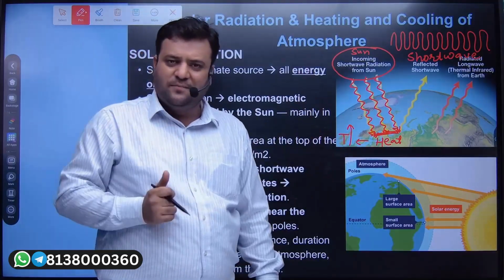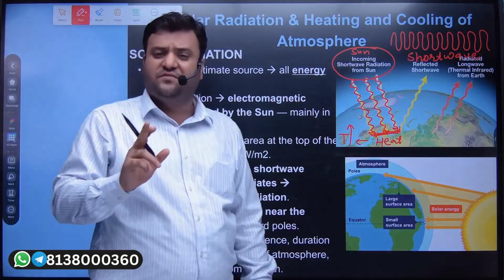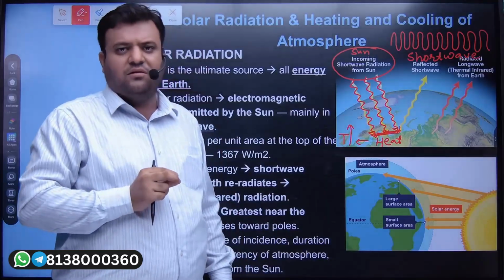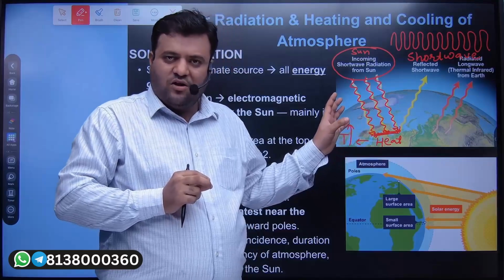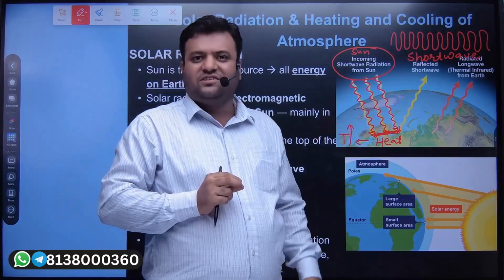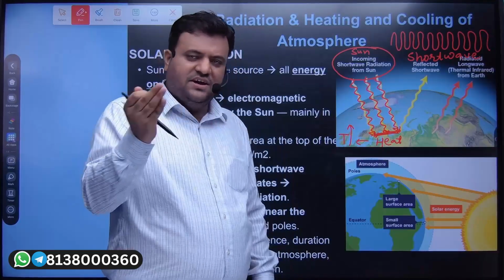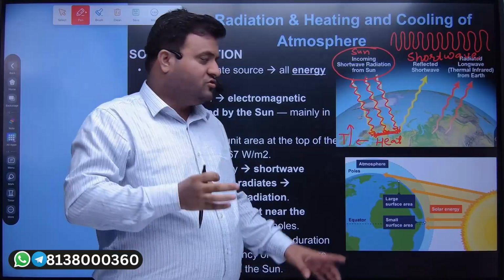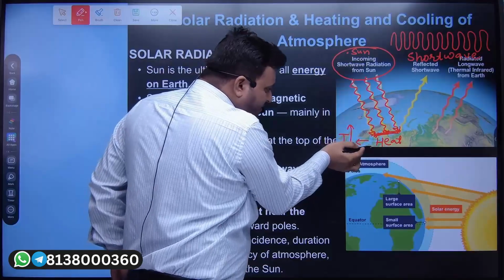Now, as per the law of thermodynamics, when we have two bodies that are not in thermal equilibrium, heat is exchanged. There are three ways in which heat exchange could take place: convection, conduction, and radiation. So this is one of the ways in which the sun is exchanging heat with Earth.